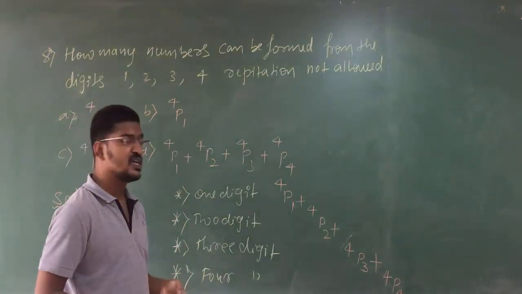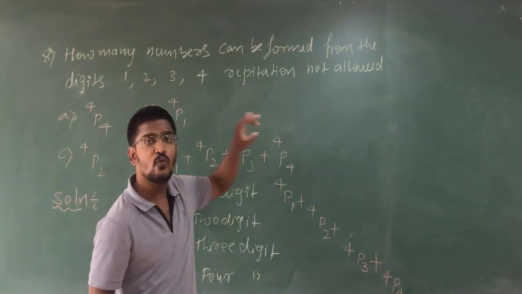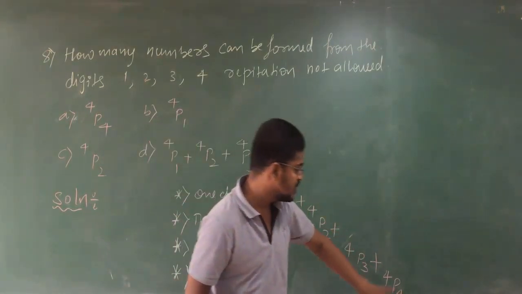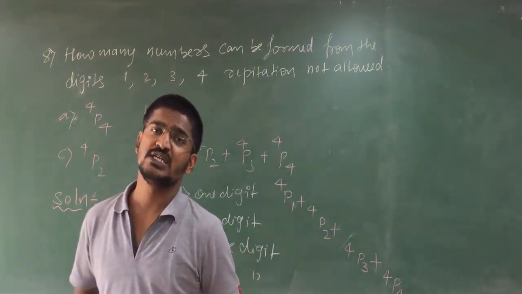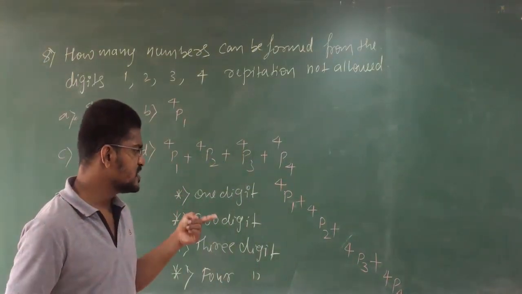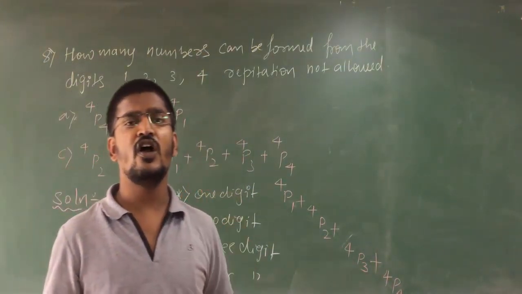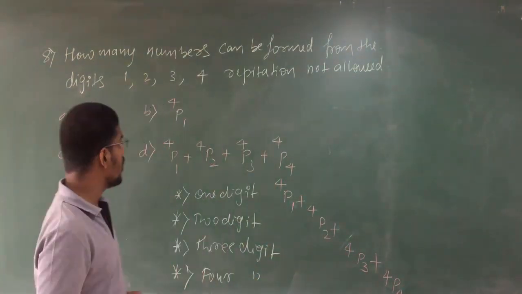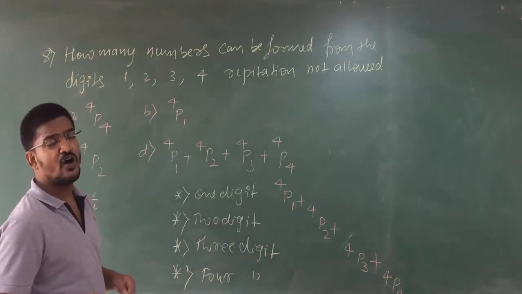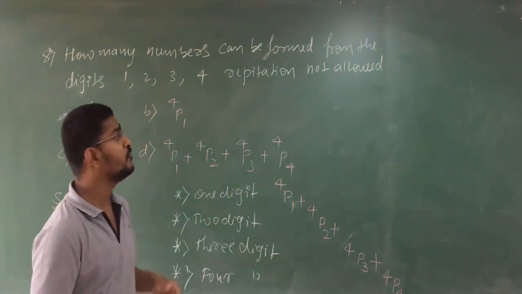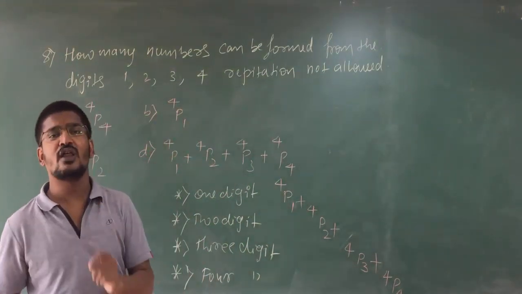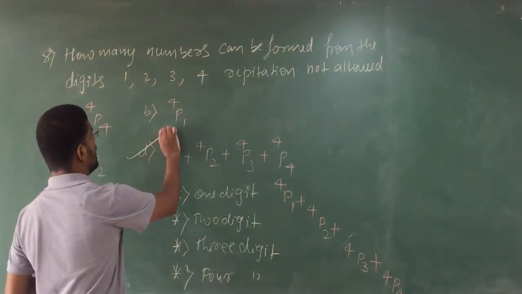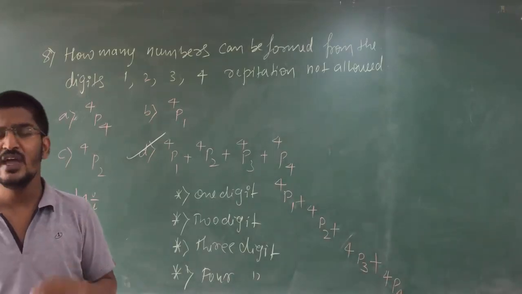But here the repetition is not allowed. So 4p1 for 1 digit, 4p2 for 2 digits, 4p3 for 3 digits, 4p4 for 4 digits. These are the total possible cases of forming the numbers using these 4 digits. Clear, students? Therefore your answer will be D.